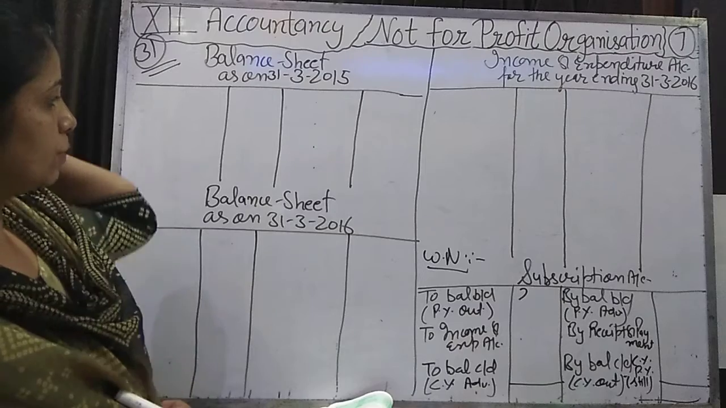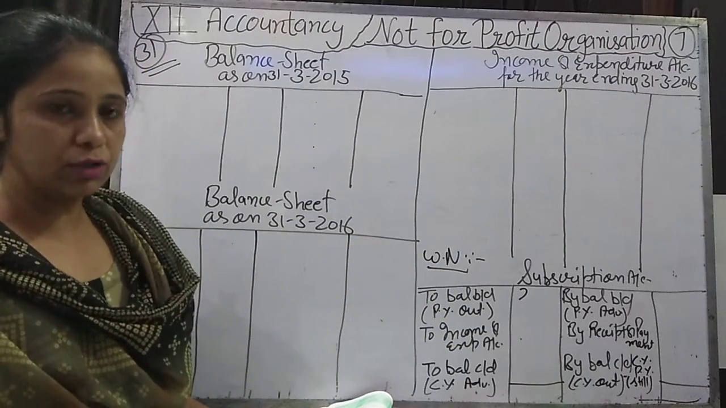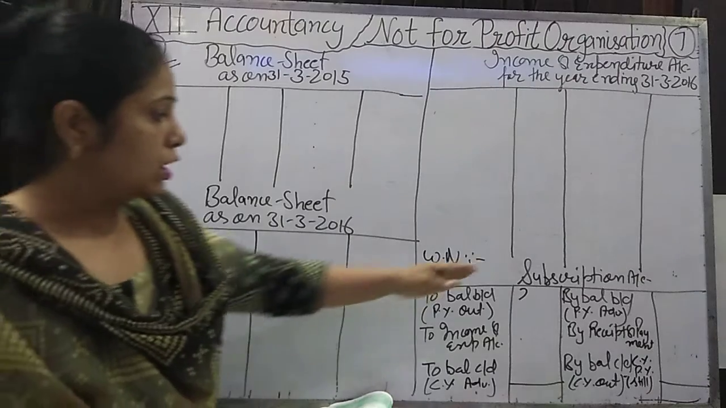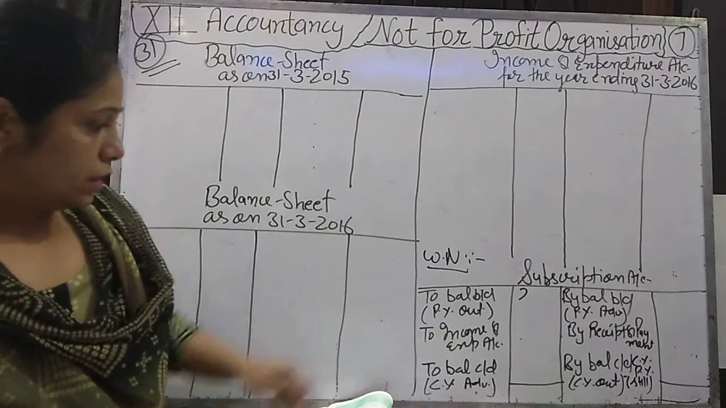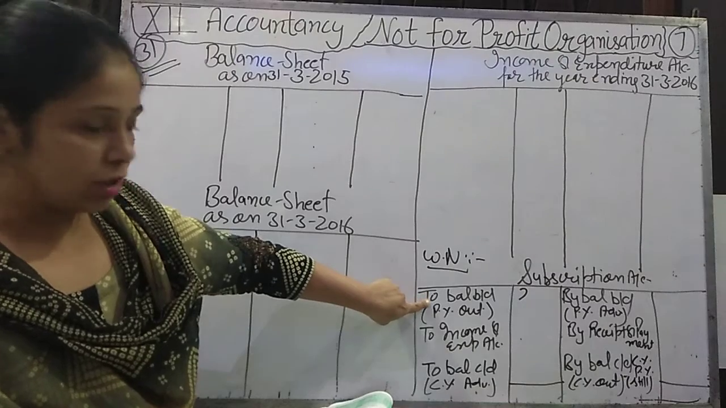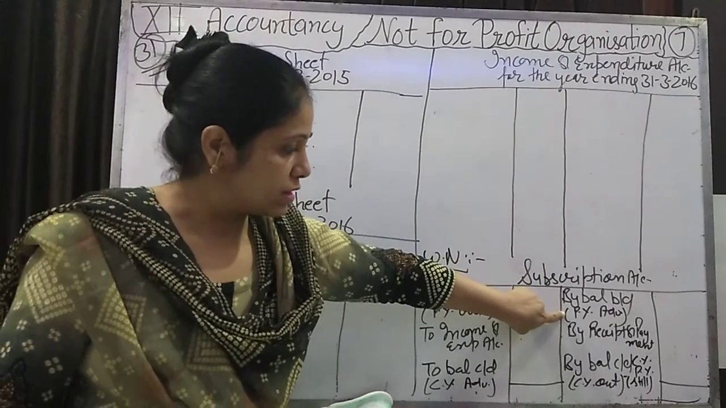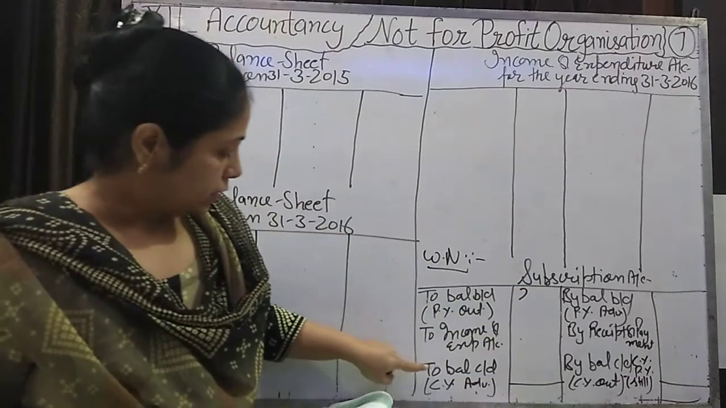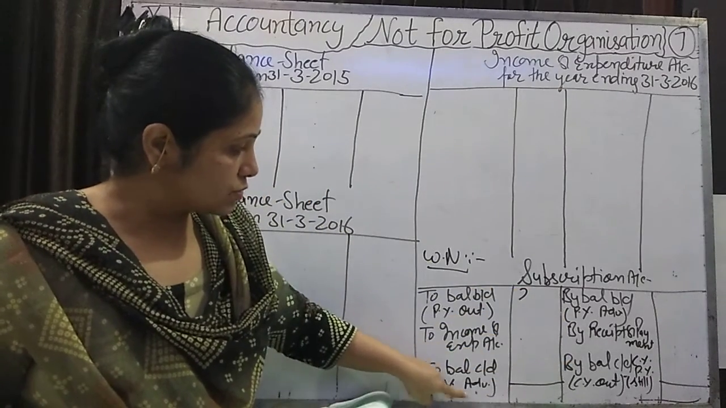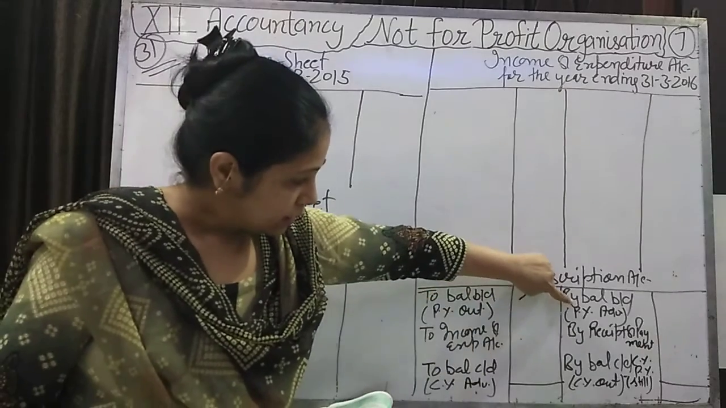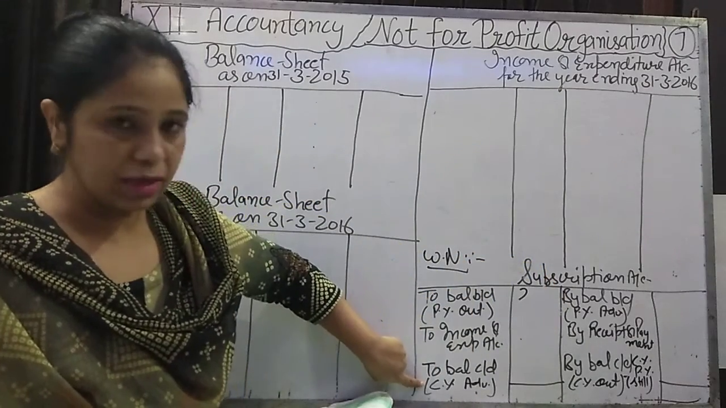So we will prepare these 4 things. I have made the proforma of these 4 things for saving time. First of all, we will prepare the subscription account in working notes. Here, to balance brought down is the previous year outstanding subscription. By balance brought down is the previous year advance subscription, and to balance carried down is the current year advance subscription, the opposite of this will be on the credit side. The previous year advance is the opening balance and this is the closing balance.